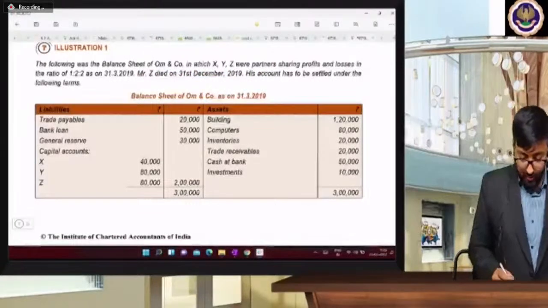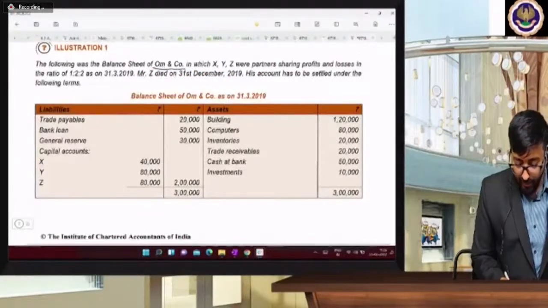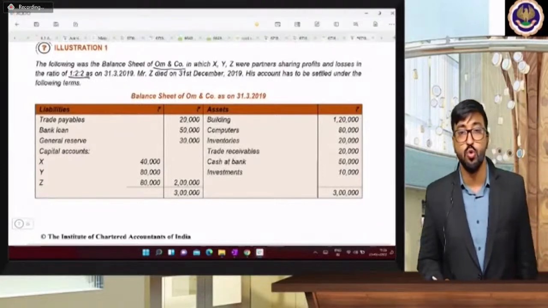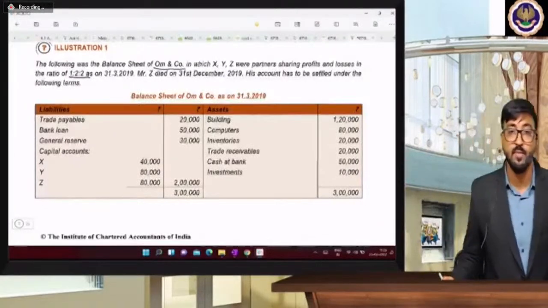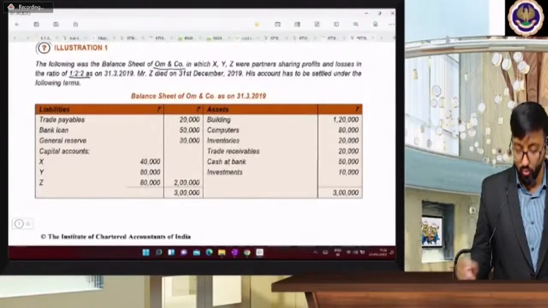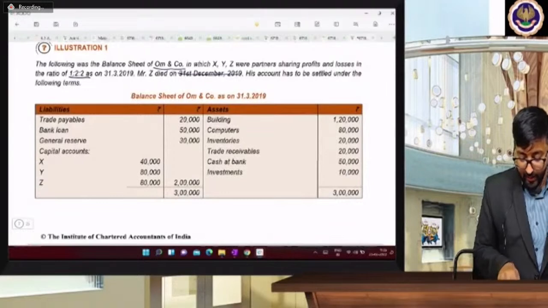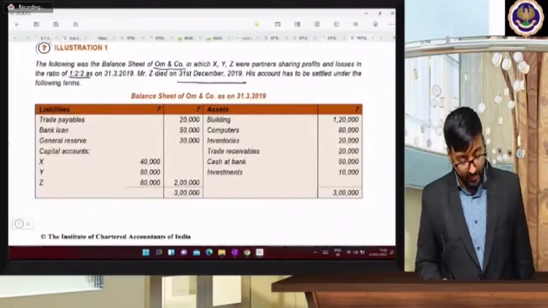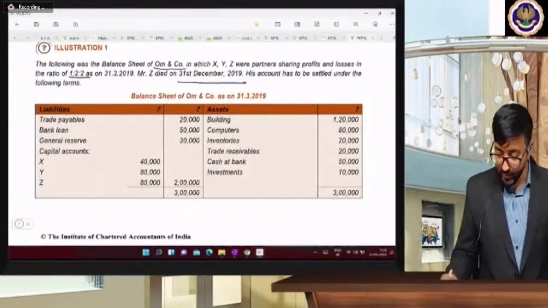Okay. The following was the balance sheet of company XYZ. They are sharing profit and losses in the ratio of 1:2:2, up to 31st March 2019. Mr. Z died on 31st December 2019, after 9 months, and his account has to be settled.